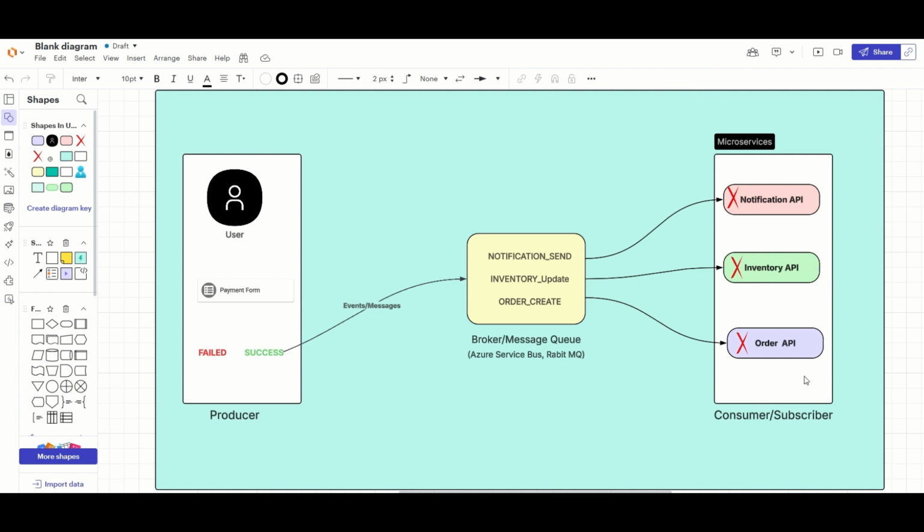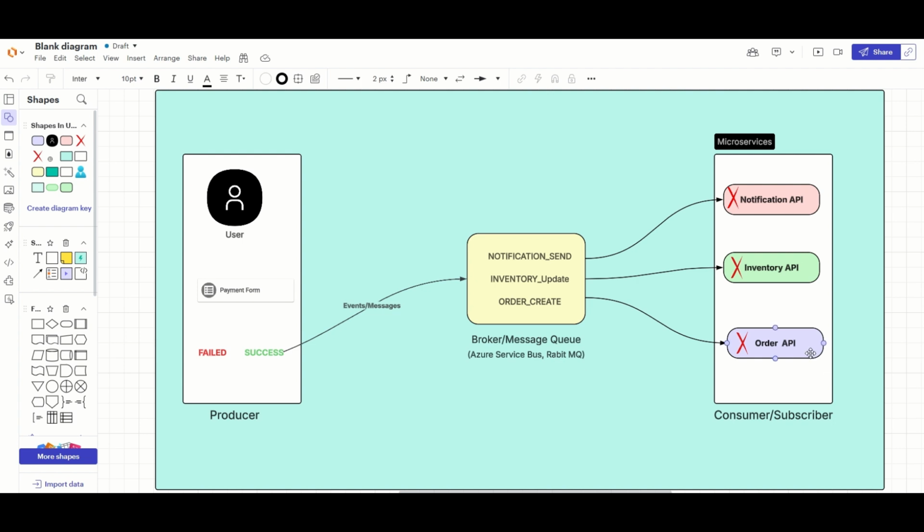Now let's say when these APIs are up, what will happen? As soon as these APIs are up, they will go and communicate with this messaging queue, this broker, and they will keep receiving. They will collect all the events related to their APIs and process them, so they don't lose the message. As soon as this is processed, definitely the notification API will send a notification back to the user, on their portal or via messages or WhatsApp, that your order has been successfully placed and your payment is successfully done.